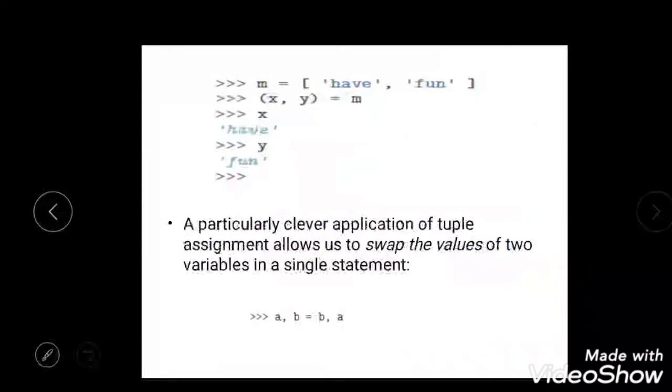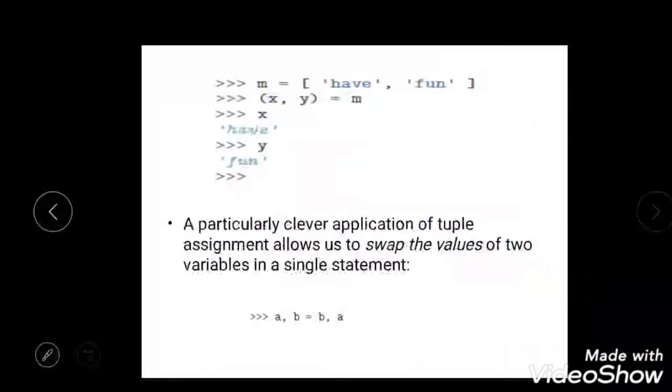Same thing, if I do x, y equal to 1, 2, 3, this will return an error. The reason is that you are trying to use fewer variables than the number of values you are trying to hold. This can't logically work out, so you will get an error. The number of values you are trying to hold should be equal to the number of variables.